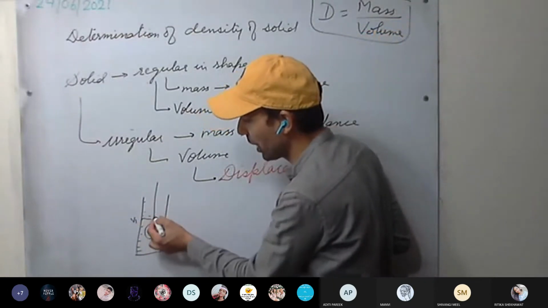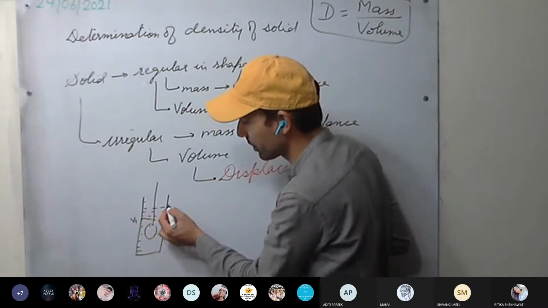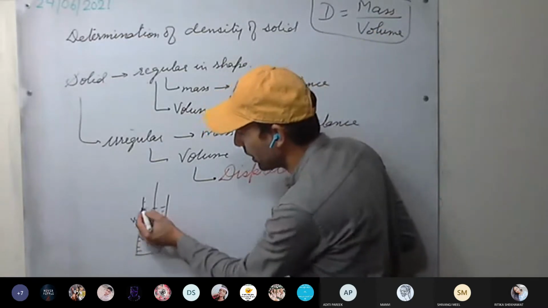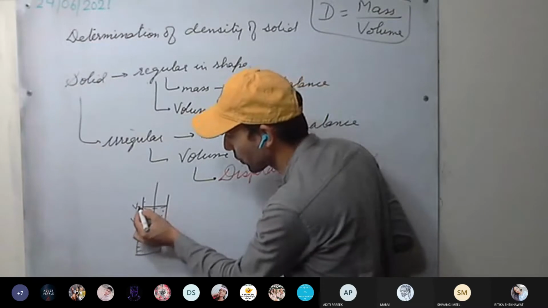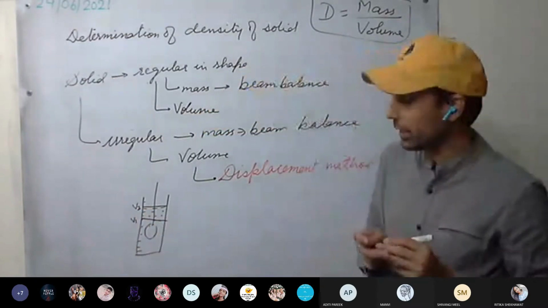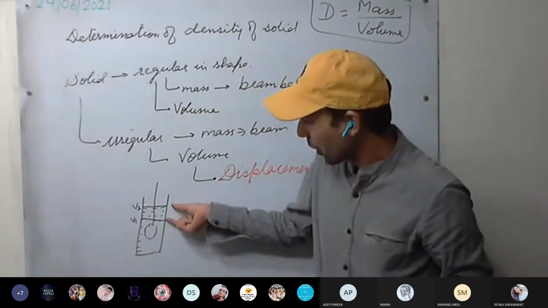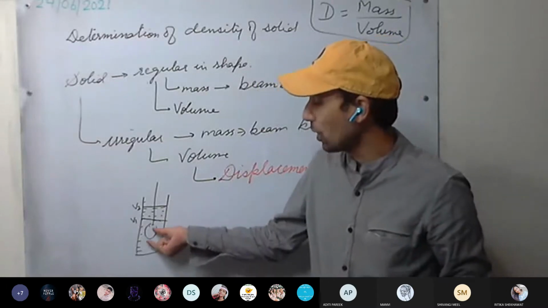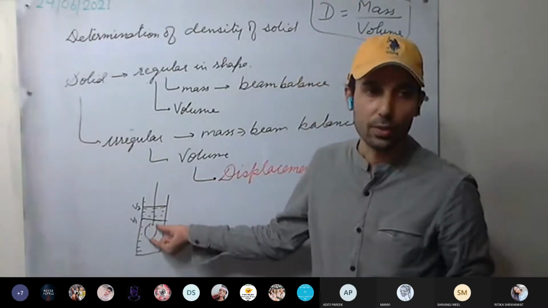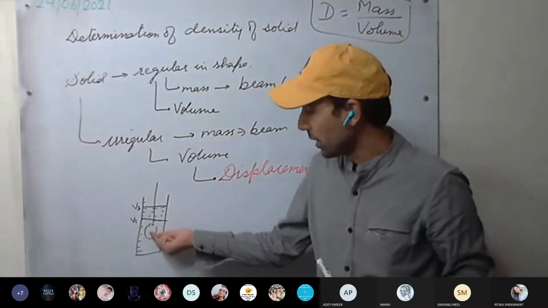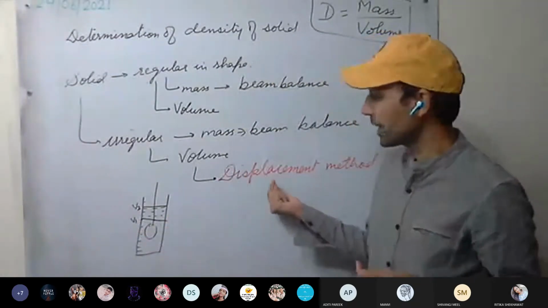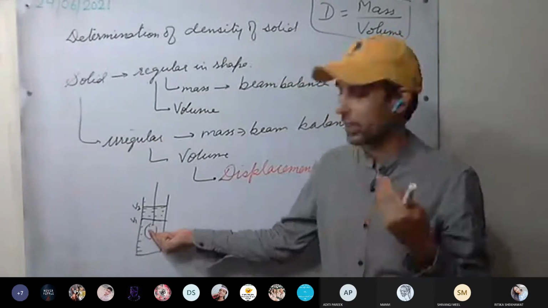As you immerse it, what will happen to the water? It will rise. Earlier it was V1, now its level has gone to V2. Whatever volume of water has risen is the same as the volume of the solid. The solid has displaced water.